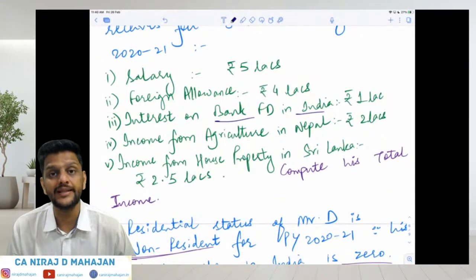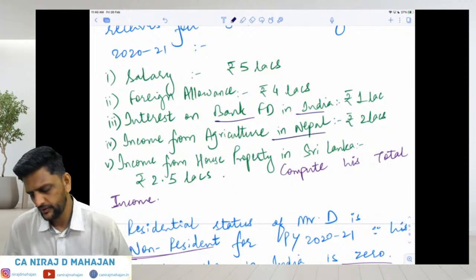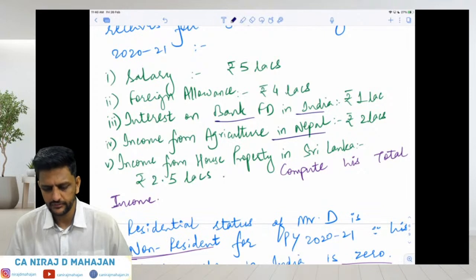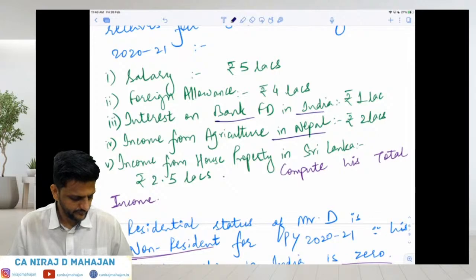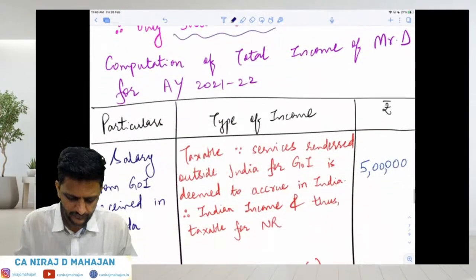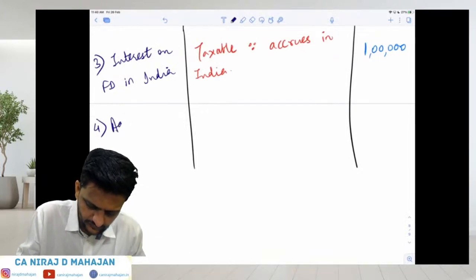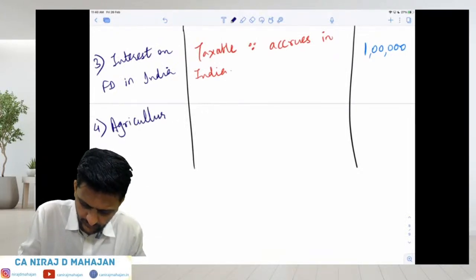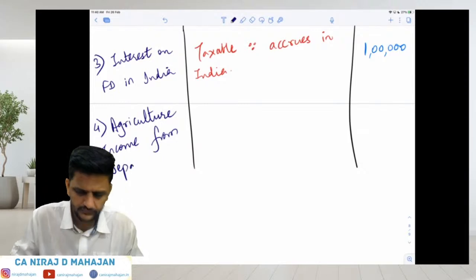Income from agriculture in Nepal, okay? Is it Indian income or foreign income? Very good.